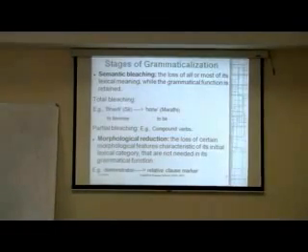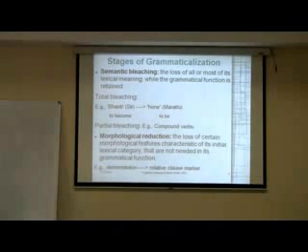So the first stage in the life of a word is semantic bleaching. So what happens here is something that I mentioned earlier, that slowly the word starts losing its semantic content and plays the role of a more grammatical function. So it loses most of its meaning.